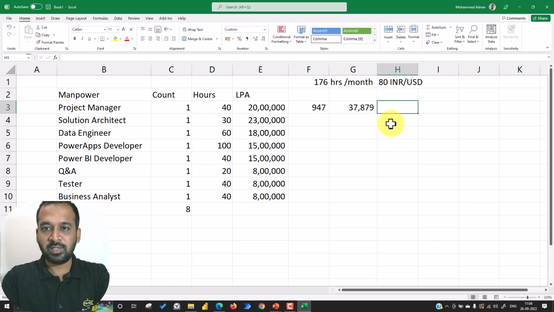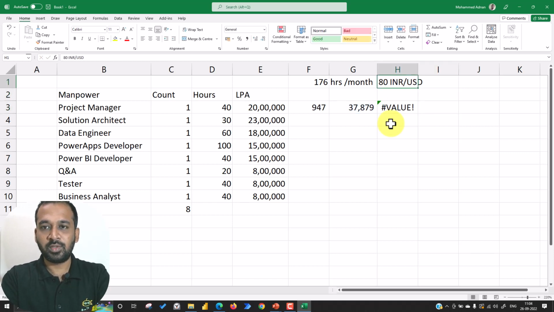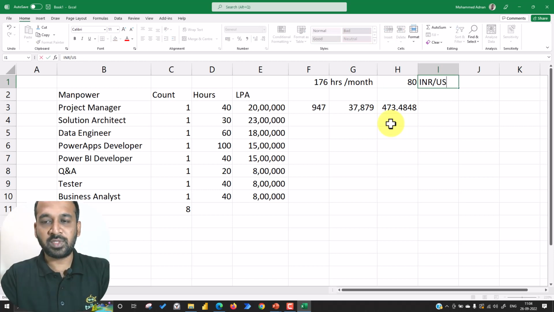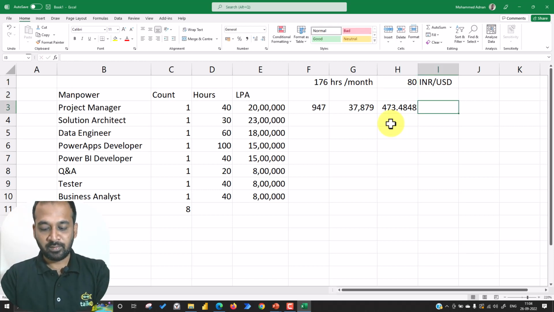Now I divide this by 80 for the USD translation, so this much USD is what I need. Rounding it up, we are proposing 500.